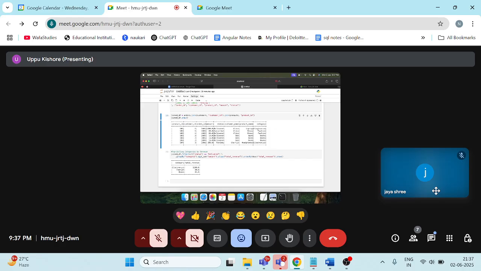So only one electronics item has been delivered, so the revenue for electronics is 1200. For fashion, one is delivered and one is cancelled, so only one delivered item will be considered, so for fashion we got 80 revenue, for books 45. Here we have 3 orders for books, 15 into 3 is 45, all in delivered status.